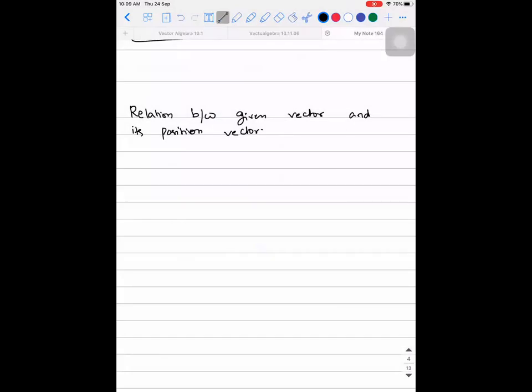Now see, I have a coordinate system. For understanding purpose, I'm taking them to be in the first quadrant, need not be in the first always. And I'm taking in a two-dimensional plane. Understand this. So let's say there is a vector PQ that is given to us. So what is the meaning of this?